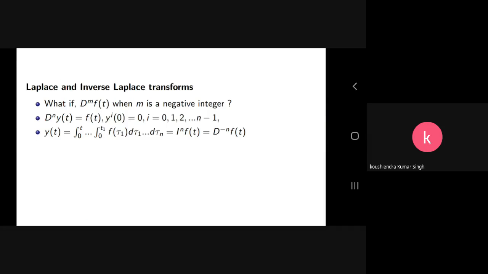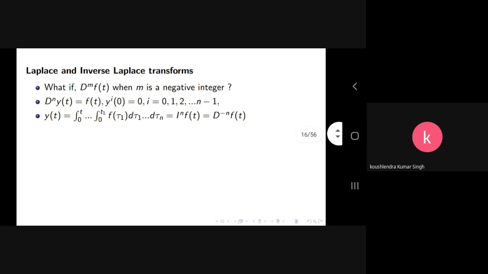Again, what about if m is a negative integer? What would be the expression for D^m of f(t), the m-th derivative of the function f(t)? We will find that out in this slide. We take the same problem, D^n y(t) equals f(t), with initial conditions y^(i)(0) equal to 0, for i from 0 up to n minus 1.